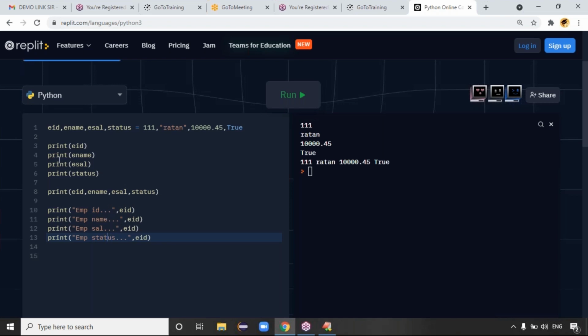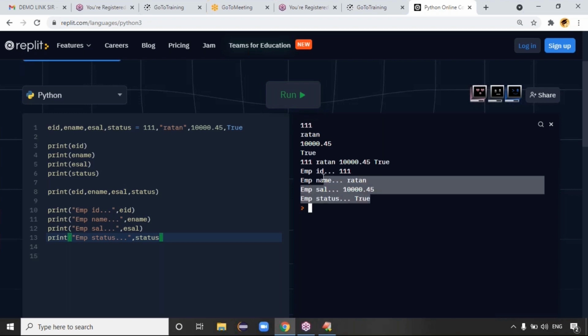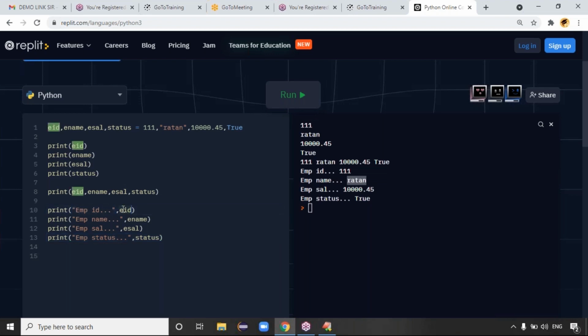Yes, in the first case I'm printing 4 lines of code, in the next case 1 line of code, in the next case some extra message I'm printing, right? EID, next one is E name, then E salary, and status you can take. Simply if you run this code, see the output guys: employee ID is like 111, employee name is, just a comma separator guys. This is a string message, comma ID, string message, comma E name. This is basically a comma separator.